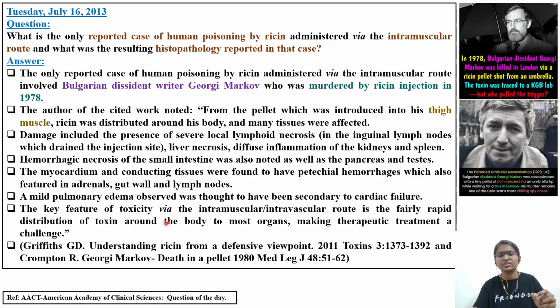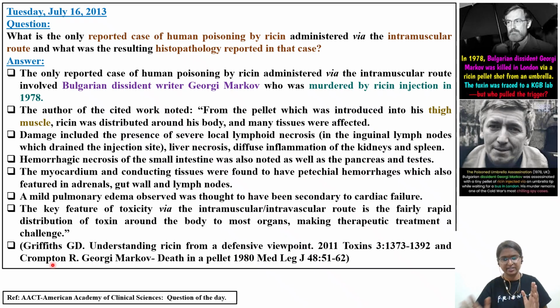The key feature of toxicity via the intramuscular or intravascular route is the fairly rapid distribution of the toxin. That's why the route of administration is very, very important. Since the poisoning was through the intramuscular route, the amount of damage it caused to this person was more. The distribution of toxin around the body to most organs makes therapeutic treatment very challenging for the clinical toxicologist. Okay, so pause here, read about how this incident took place, so that you can connect and remember.